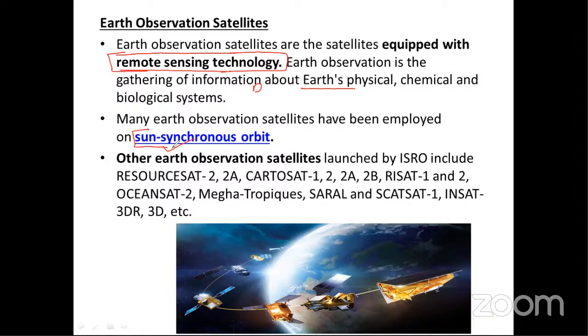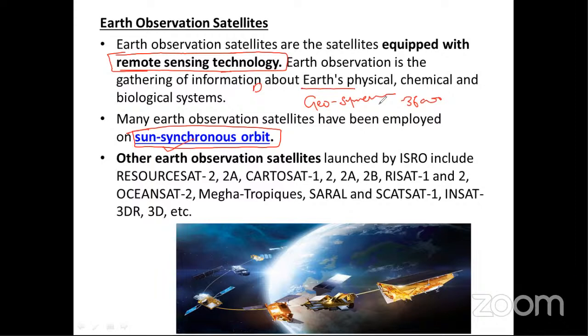So it is very important to know what is called a Sun synchronous orbit. We have a concept called geosynchronous orbit, or we can say geostationary orbit. This is an orbit about 36,000 kilometers above the Earth's surface, where the rotation speed of the satellite is similar to the Earth's rotation. That's why it looks stationary.